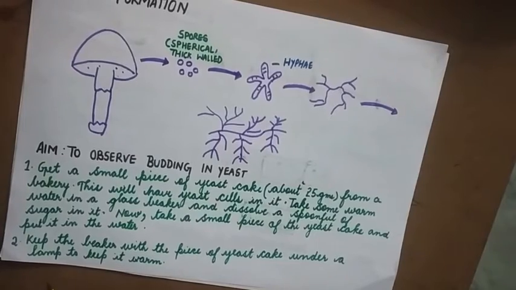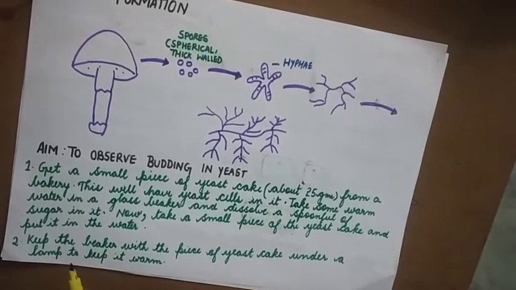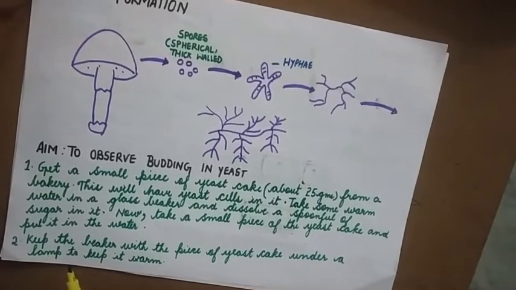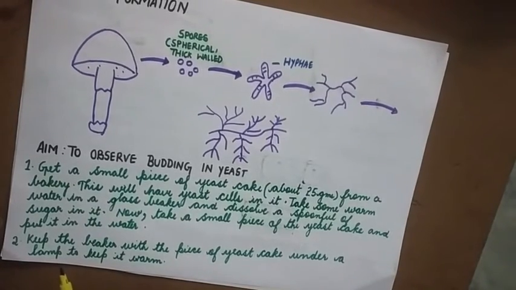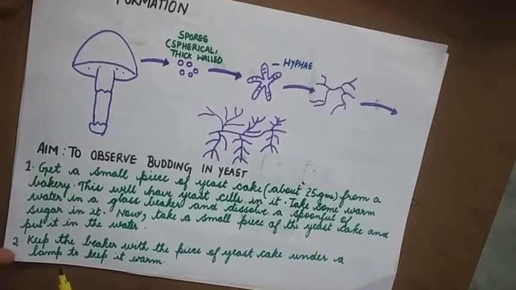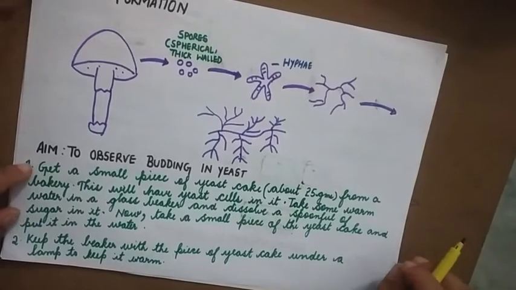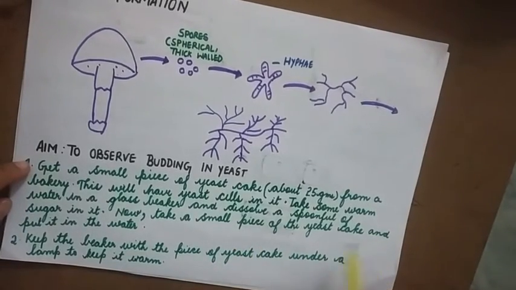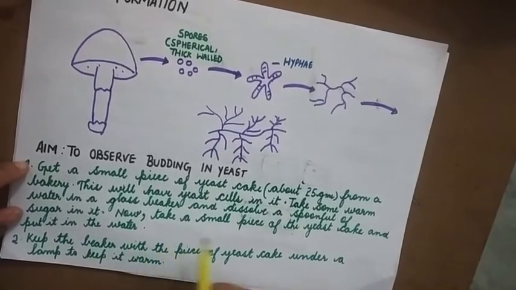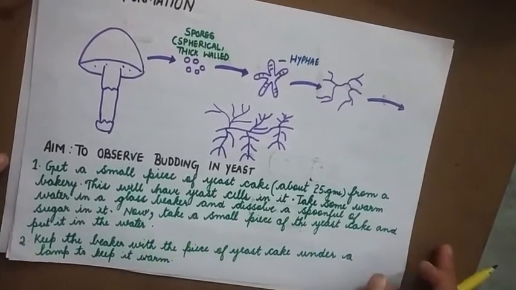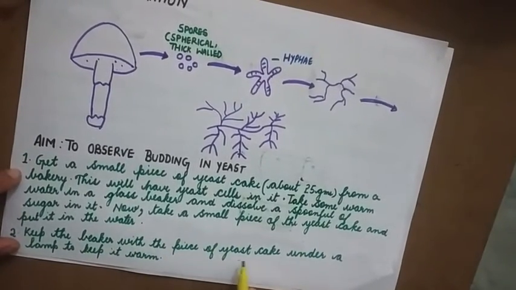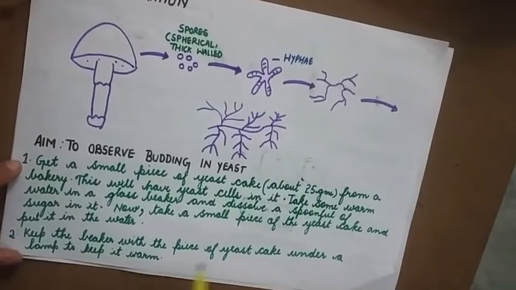We need yeast cells to carry out the experiment. Now add a small piece of yeast cake to the warm water. Keep the beaker under a lamp to keep it warm.